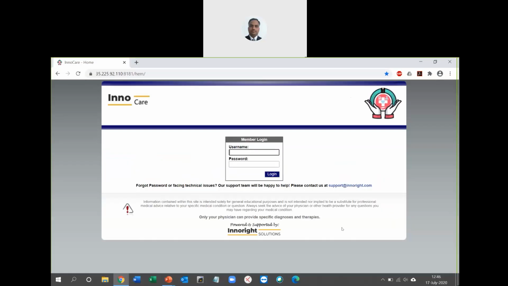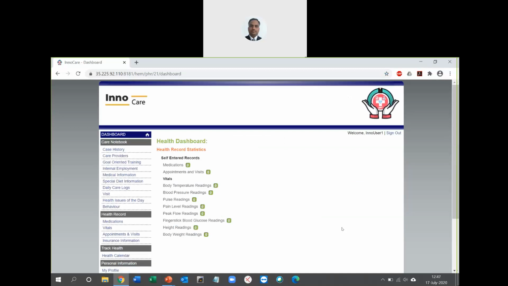So this is how the initial login screen would look like for InnoCare. I'm logging in as a user called Inno user one. Entering password here, press enter. One thing to note here when you're giving this password is even when the admin creates my user ID, when I log in for the first time, I will be restricted to get in here until and unless I change the password. So even admin will not be able to know what my new password is. That's how secure the system has been made. Nobody can get access to it unless I provide them the access.